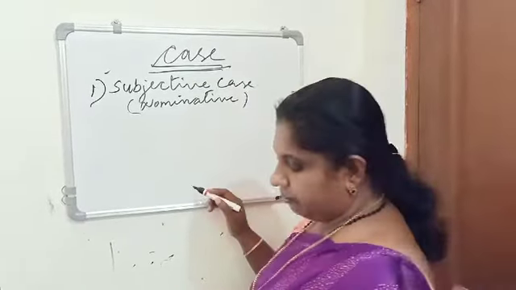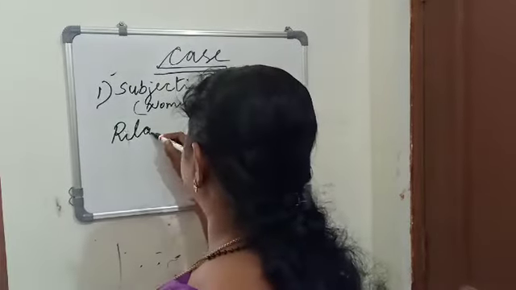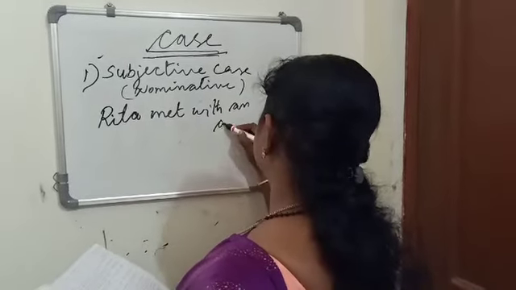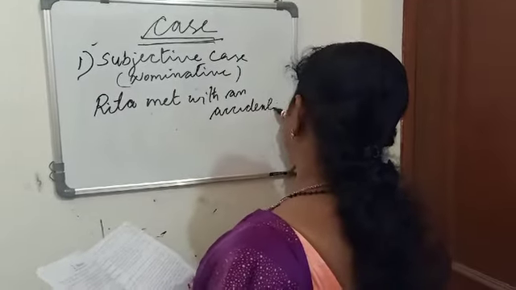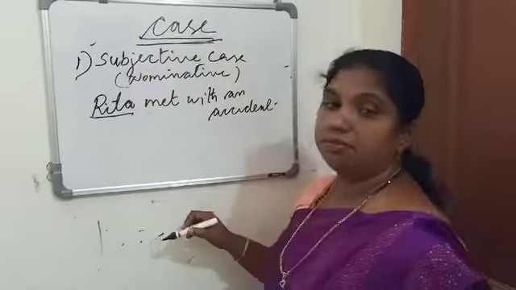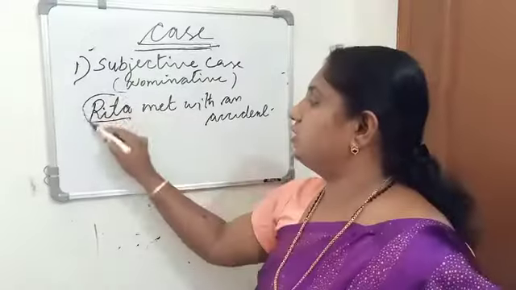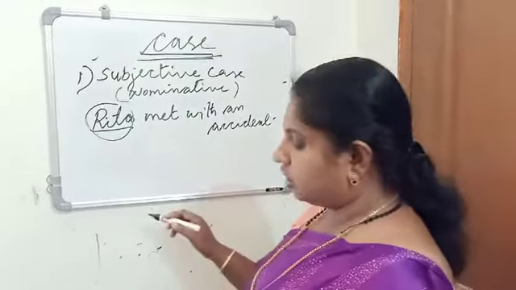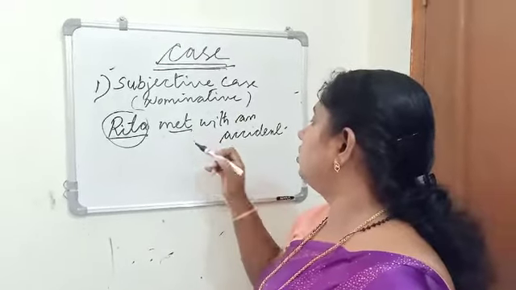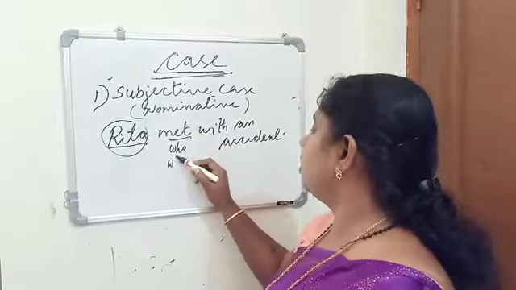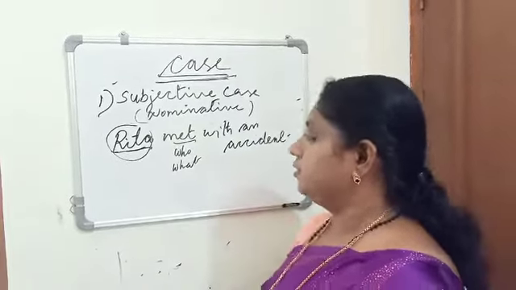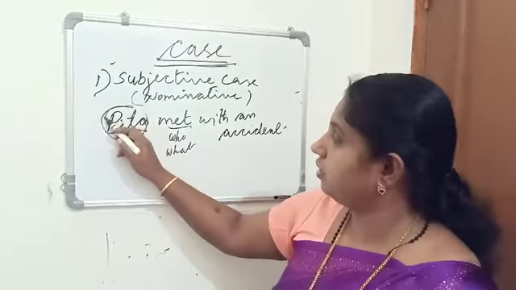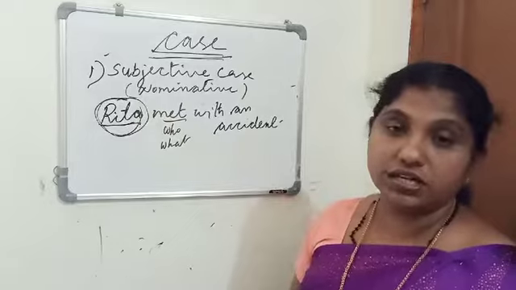Example: Rita met with an accident. Here, Rita is the subject of the verb. So we can say Rita is in subjective case. When we put who or what before the verb, then we get the subject. So nouns in subjective case means it is used as the subject of the sentence.